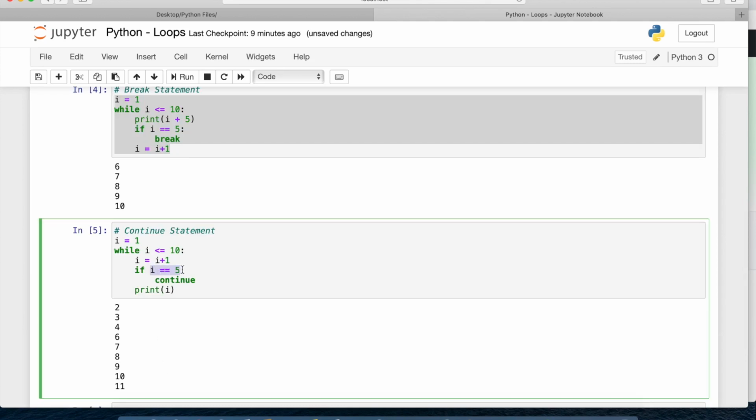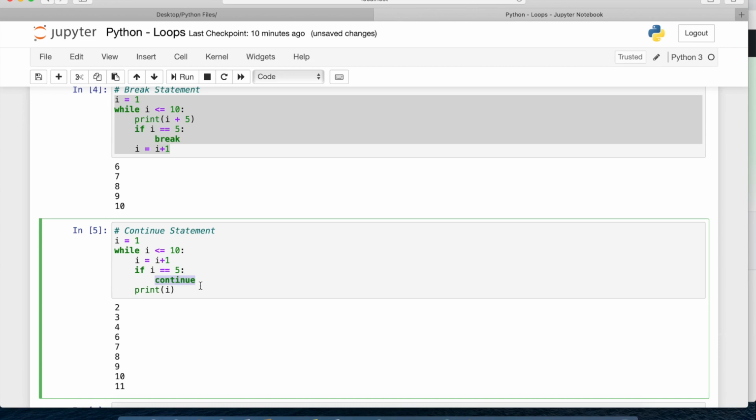But when i is equal to 5, you can see it's not printing me 5 because we have told it to continue. So it will skip this print and go directly back to the loop. It will not go to the statement below. It will skip the loop at i equals 5. So this is how it will keep on running.